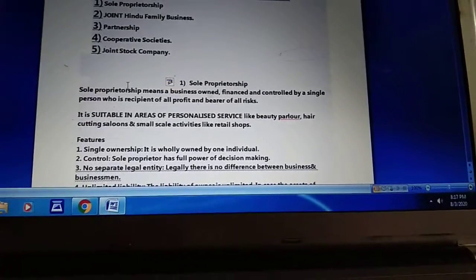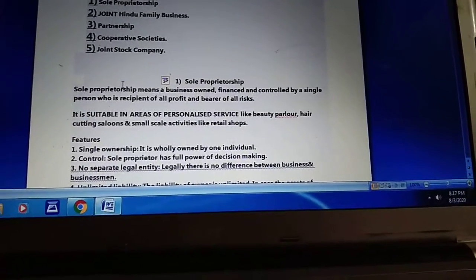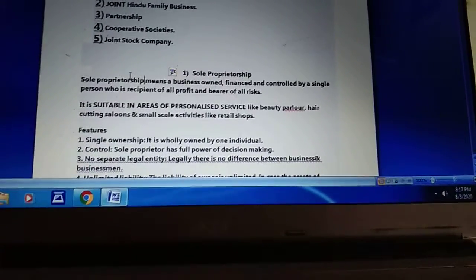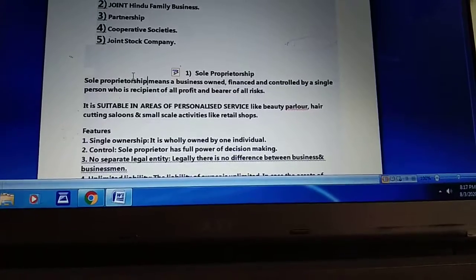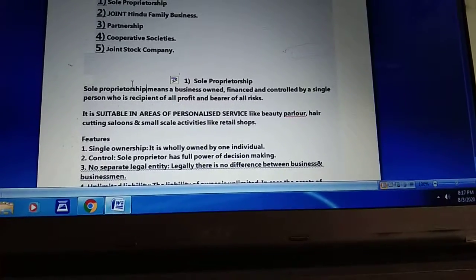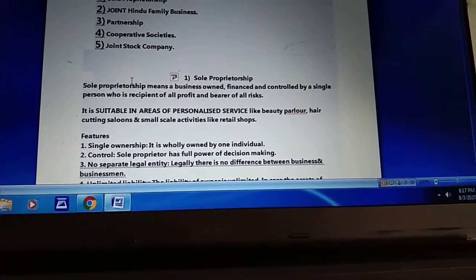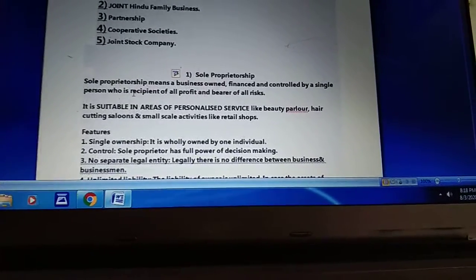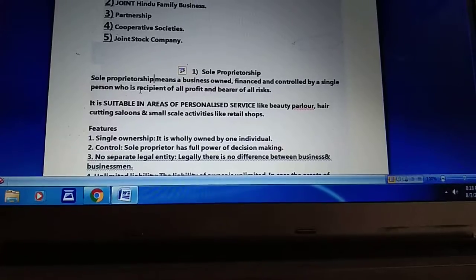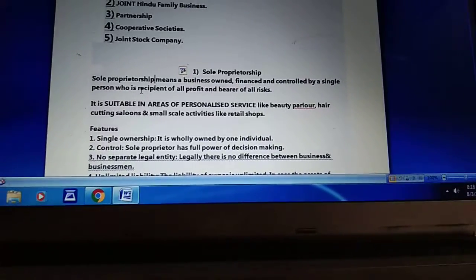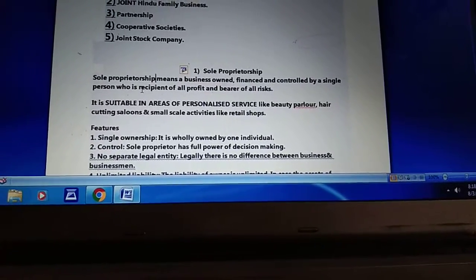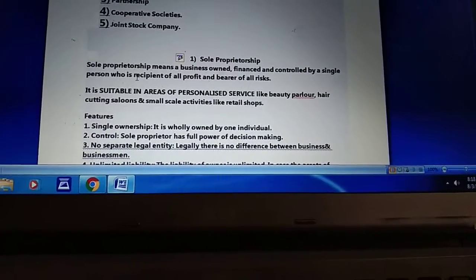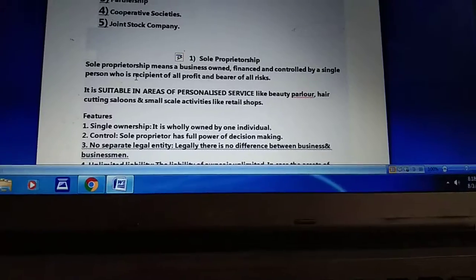Now where have you seen sole proprietorship? Basically in areas where personalized services are provided, like a beauty parlor. You have seen there is one person handling the parlor. What decisions have to be taken, how money has to be arranged, if profit is going on, he or she receives it, and if there are losses, he or she bears them, like a hair cutting salon. So all those small businesses come under sole proprietorship.